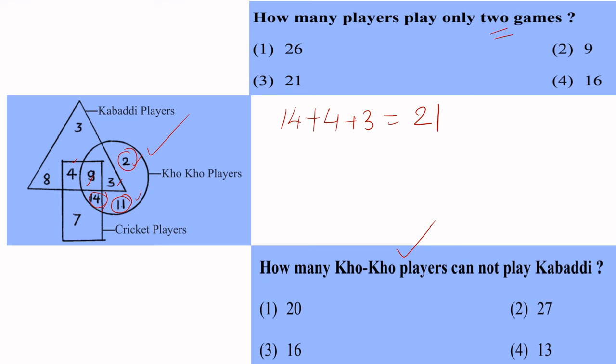They can play cricket, not kabaddi. So we have to add 14 plus 11 plus 2 according to me. That means 14 plus 11 is equal to 25 plus 2, 27. Cannot play kabaddi but can play Kho-Kho. So both the answers you have to get according to the diagram.